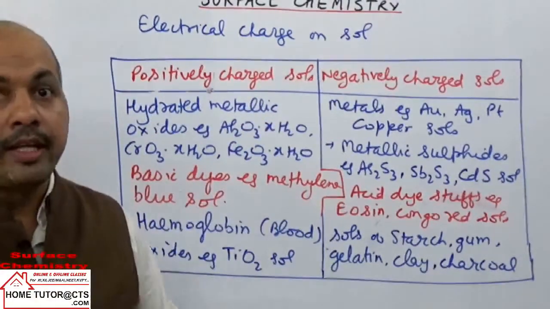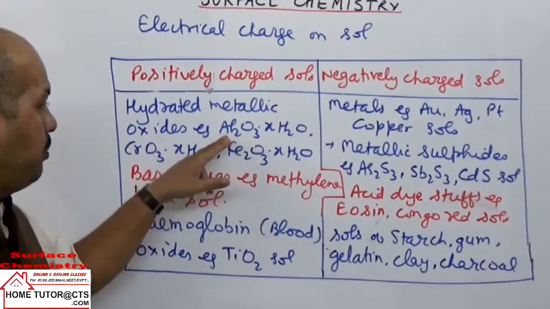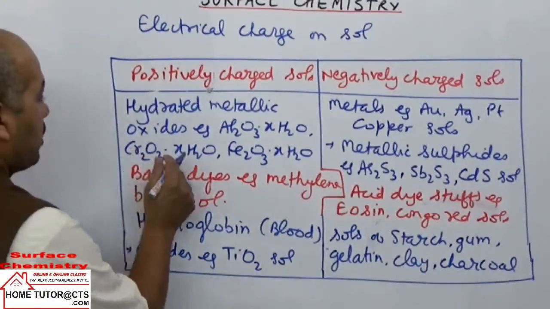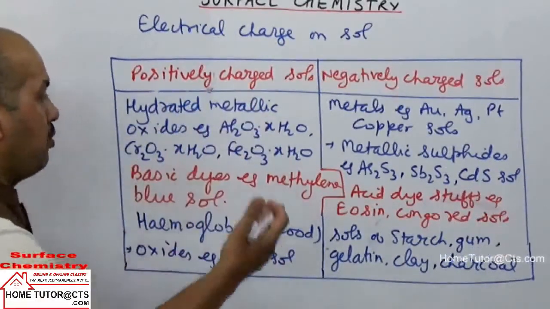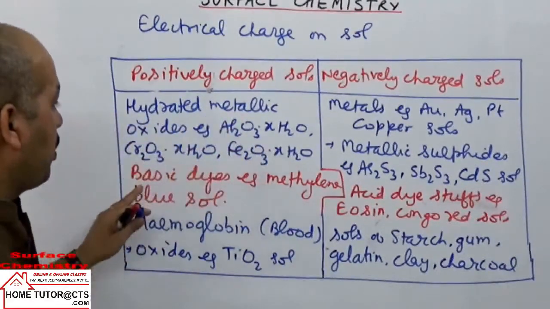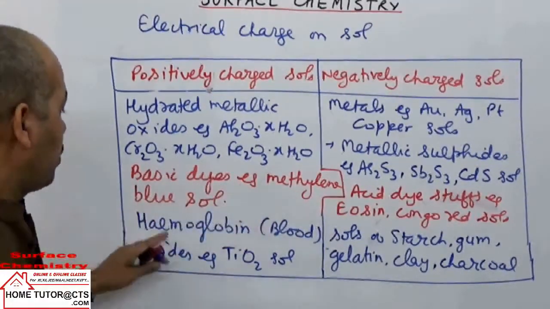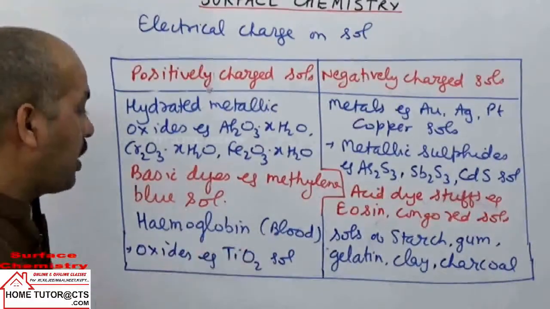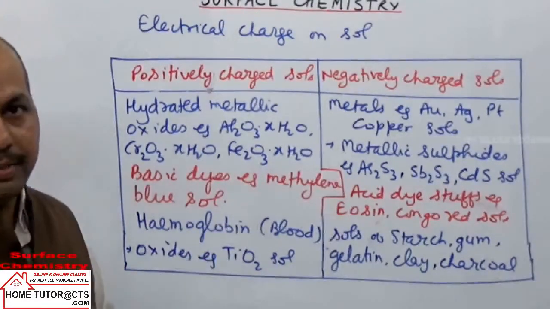So we can take some examples of sols which have positive or negative charge on dispersed phase particles. Remember, compounds that are basic in nature, like aluminum hydroxide, Al2O3.xH2O, chromium hydroxide, Cr2O3.xH2O, ferric hydroxide, Fe2O3.xH2O. When we take them in solution, they form the corresponding hydroxides. Hydroxides will carry positive charge. Basic dyes will also carry positive charge, for example methylene blue. Hemoglobin found in the blood will carry positive charge. Oxides of metals will also carry positive charge.